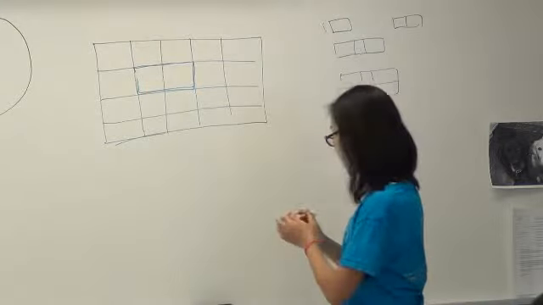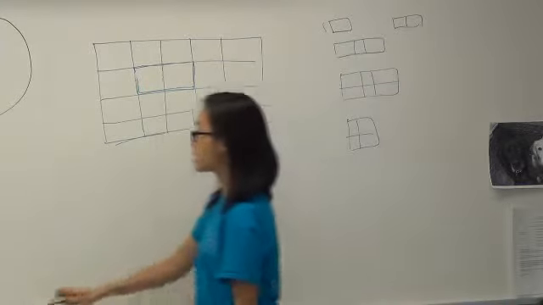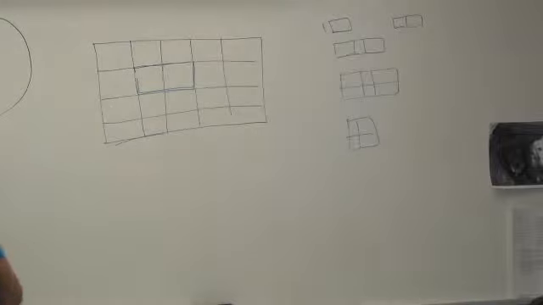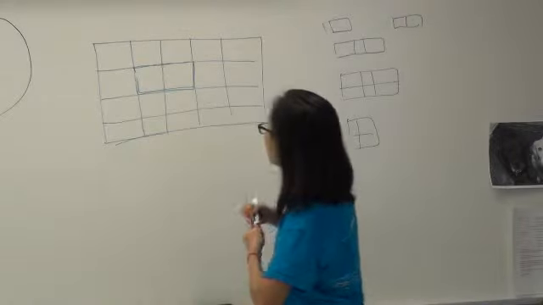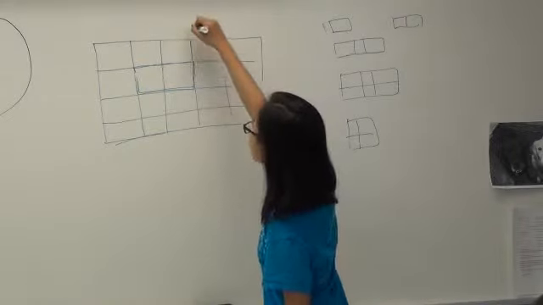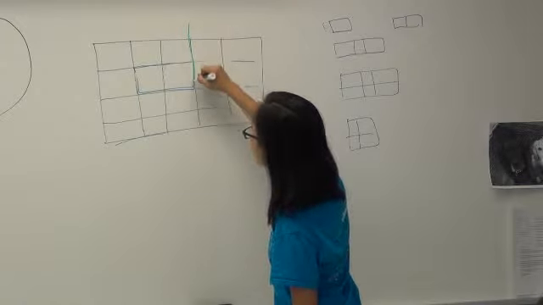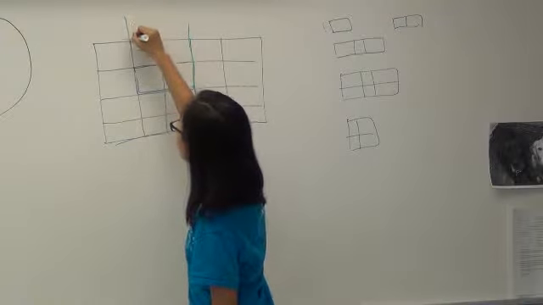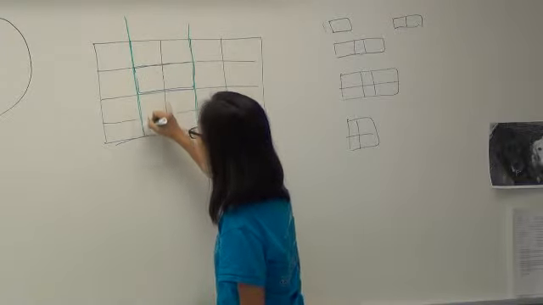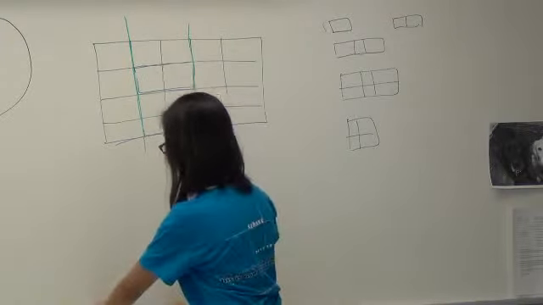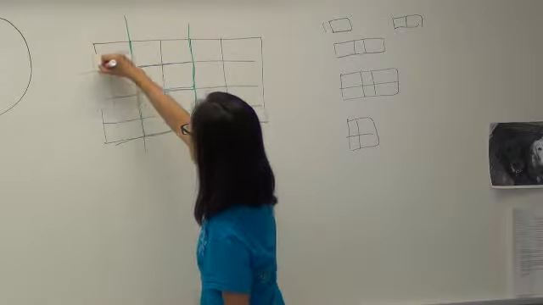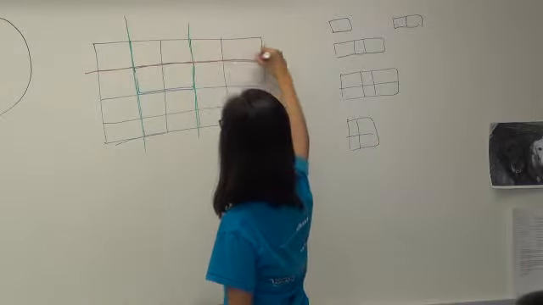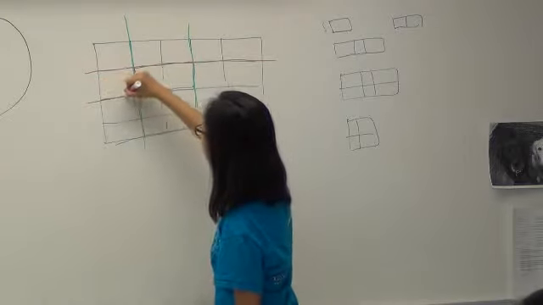Now, let's extend those sides. Let's extend this side to cover this line, and this side to cover this line. Let's do the same with here, here.